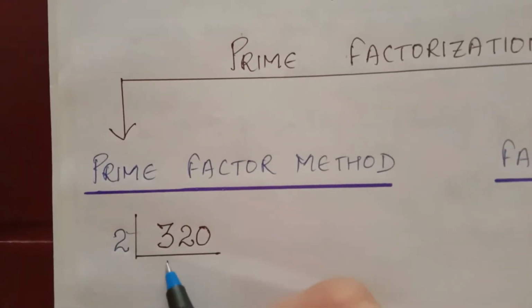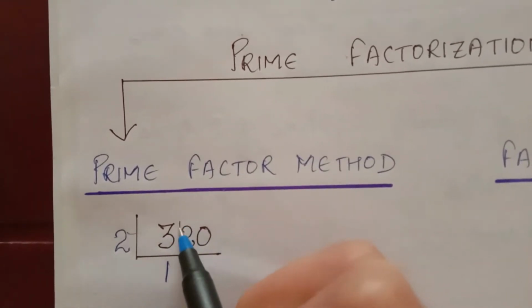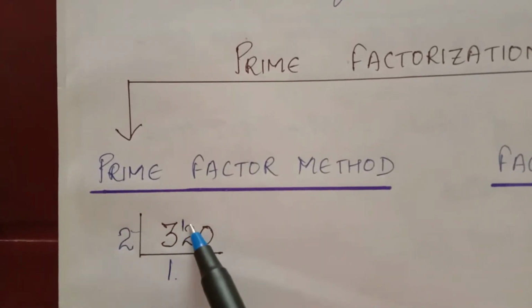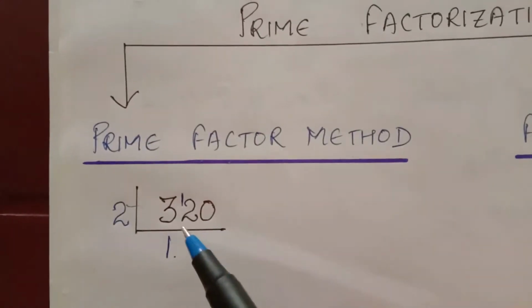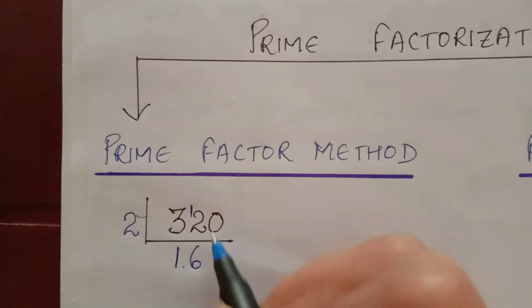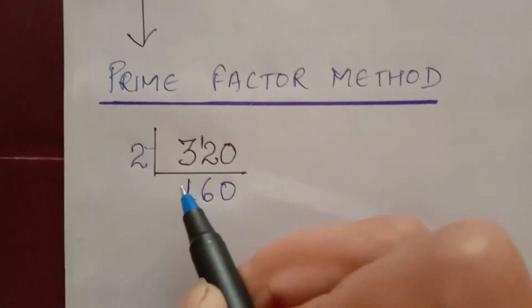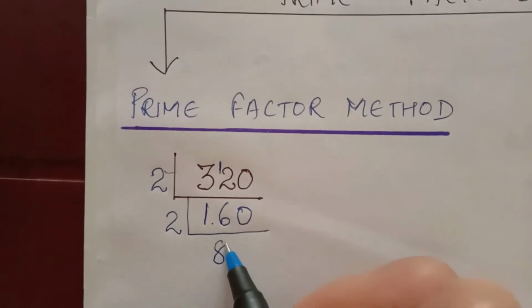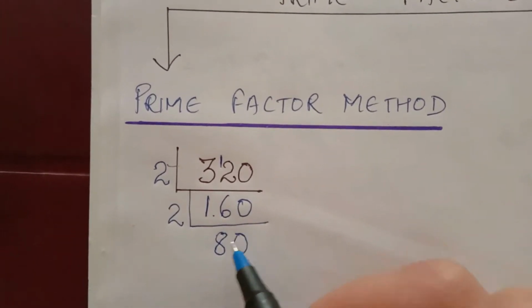2 ones are 2. Here is 3, so 1 will be the remainder, and 1 will be added here, so it becomes 12. 2 sixes are 12, now 0. Again 2 eights are 16, 0.